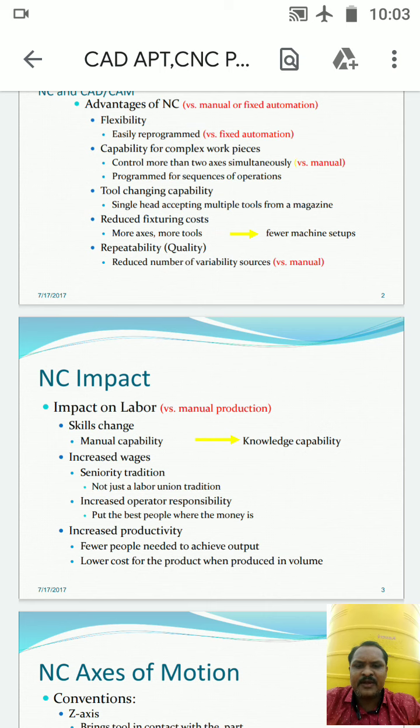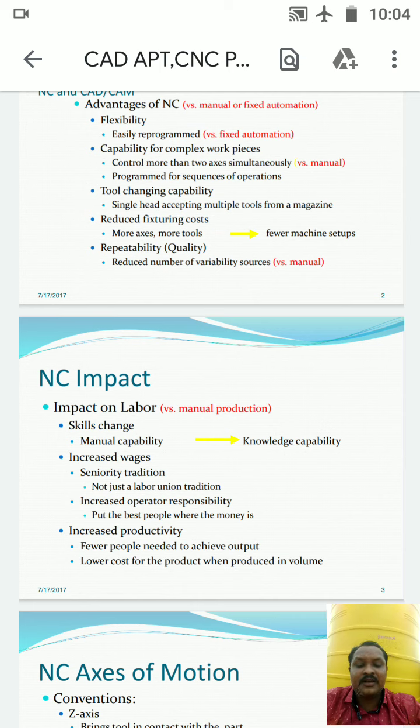So skill changes, manual capability, that is a knowledge capability. If a worker is used to manual work, he cannot work on NC machines. If he wants to work on NC machines, he requires knowledge about the NC coding part. Then increased wages. Here the wages are going to increase, which means seniority traditions, not just labor union traditions.